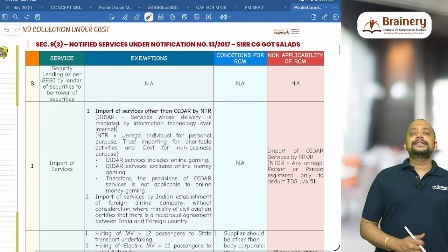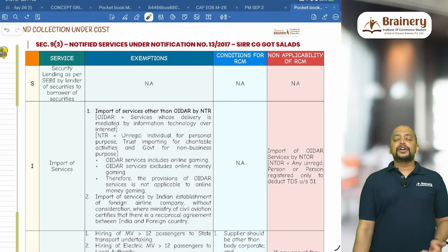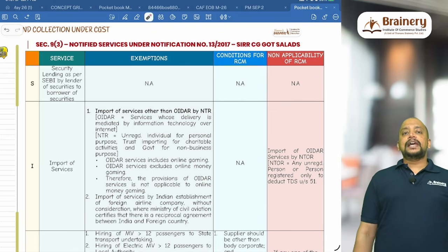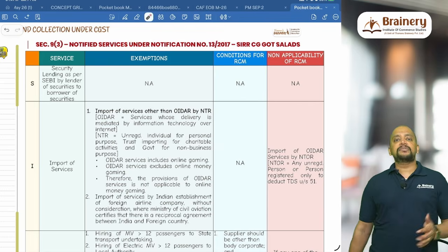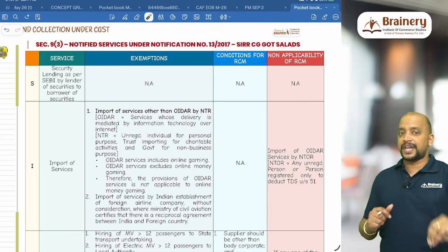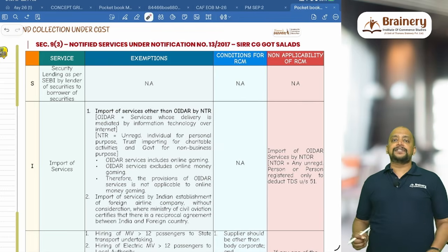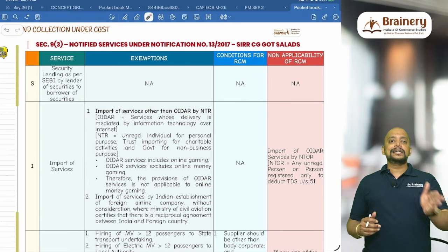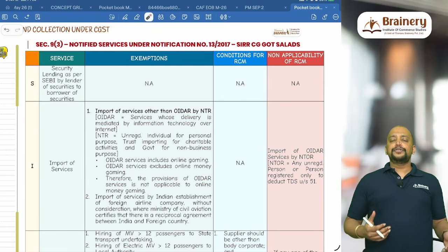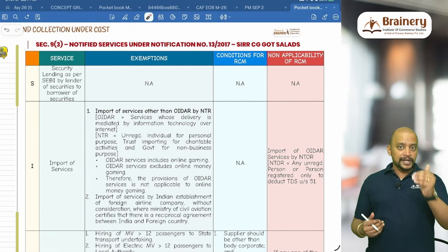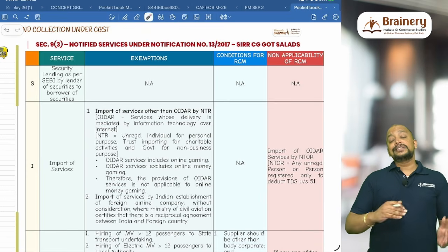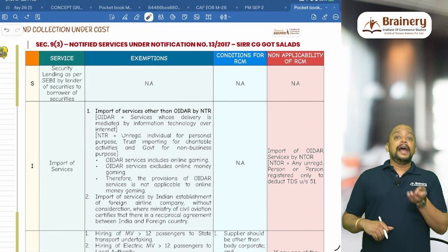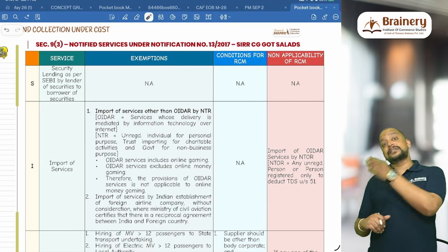Next we have section 9 subsection 3, list of notified services, where the liability to pay GST is on recipient. So whenever you are writing about RCM, remember this section 9 subsection 3 read with notification number 13 of 2017. The list of services are given. We have to first see what is that service, who is the supplier, who is the recipient, and is there any exemption, is there any condition for RCM, and non-applicability of RCM, that is, exceptions to this.